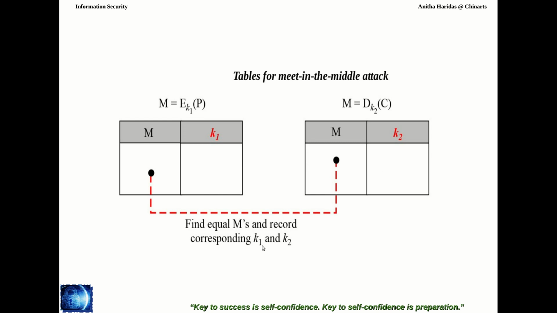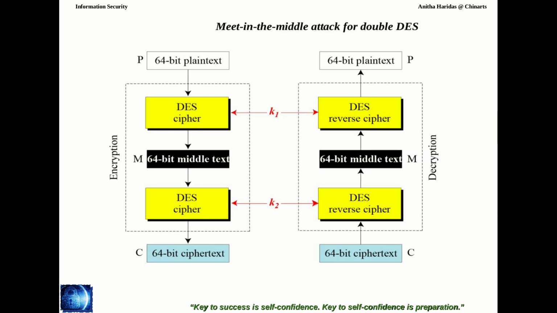He will identify the K1 and K2 values so that he can easily understand what is the plain text sent by the sender to the receiver. This is what we call the man in the middle attack. Sorry, not man in the middle attack, it is meet in the middle attack, MIM.